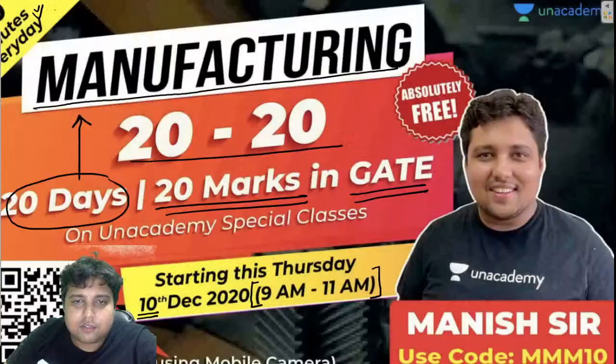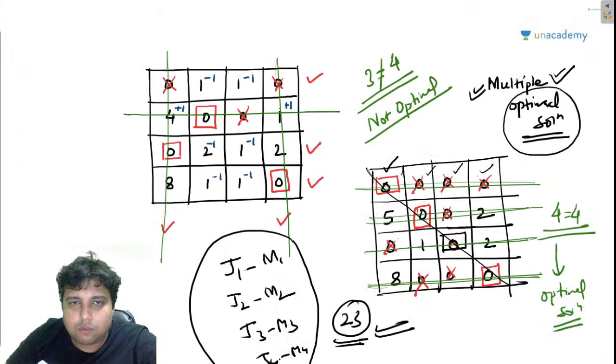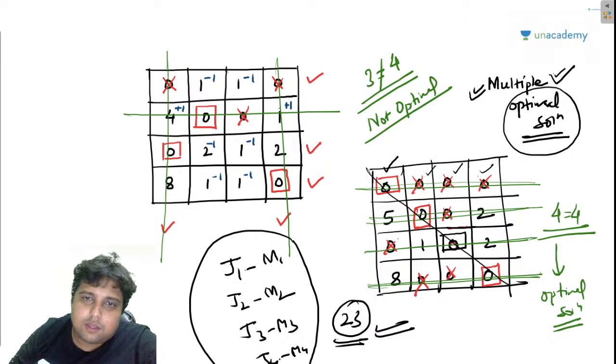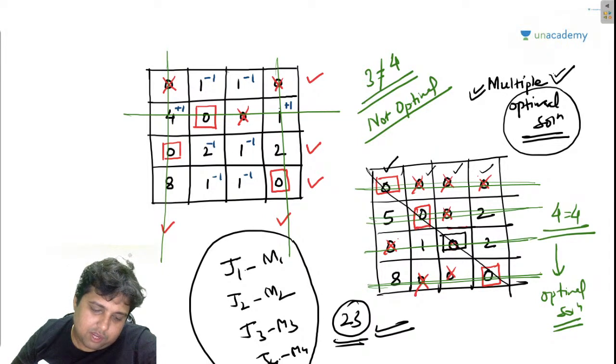Okay, Saksham has asked one question. Saksham is basically asking that sir, only one question, since three elements have assigned job in the second last step, then why we have to do the process again? We can simply assign the job left to left worker, because only one worker and only one job.